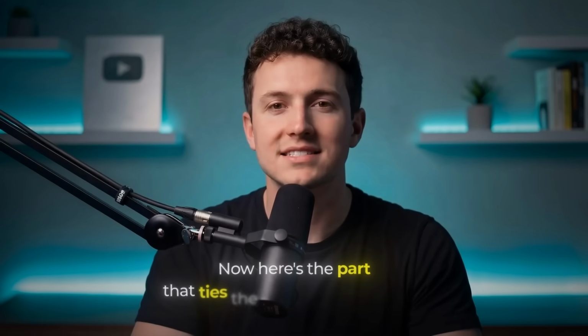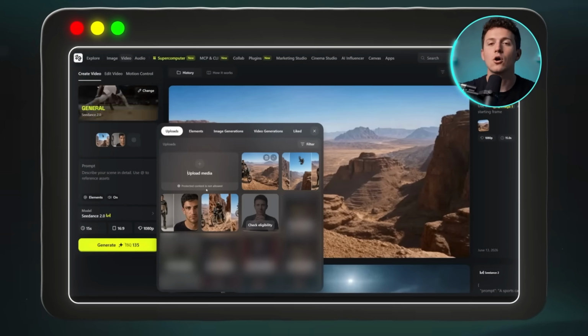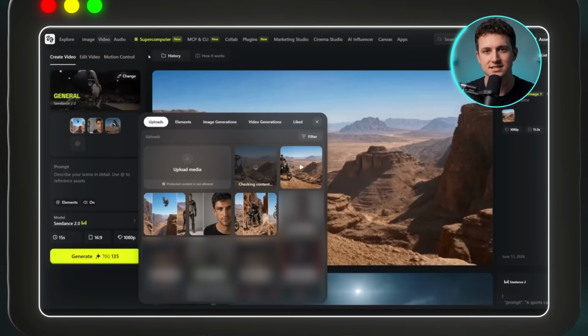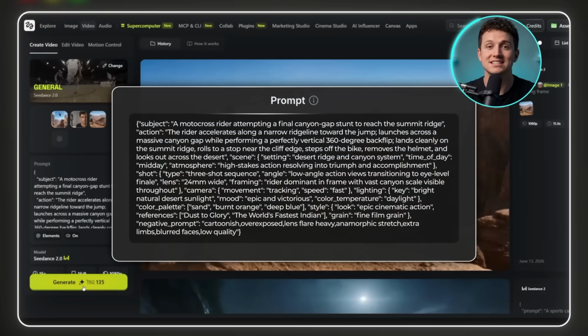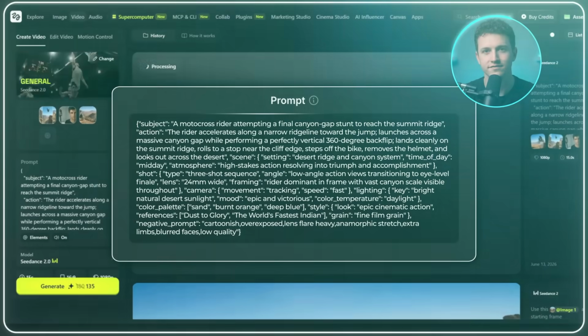Now here's the part that ties the 2 videos together. I load in the new storyboard and the rider like before, but this time I'll also add the first video as the video reference. The GPT even opens the prompt by telling the model to treat it as one continuous shot that picks up right where the last video left off.